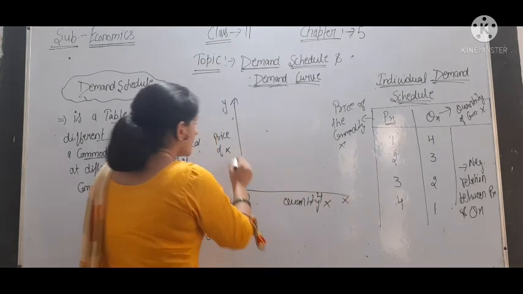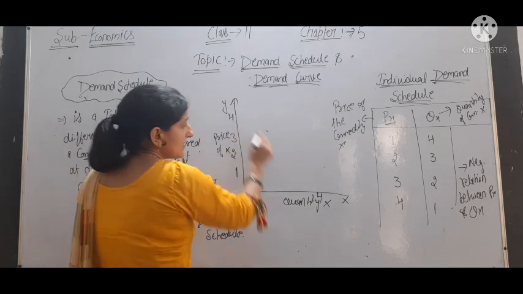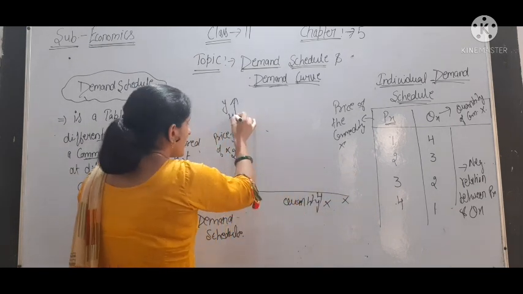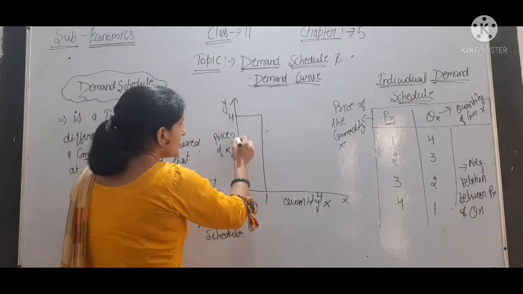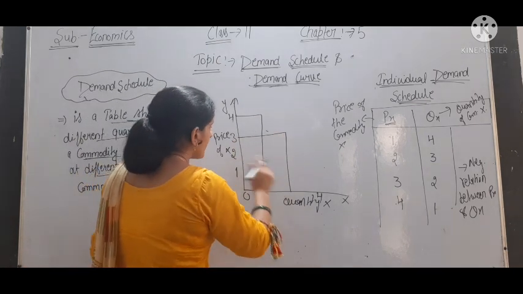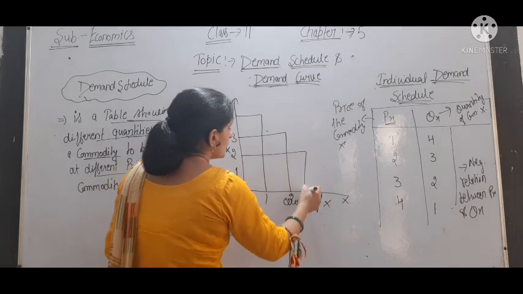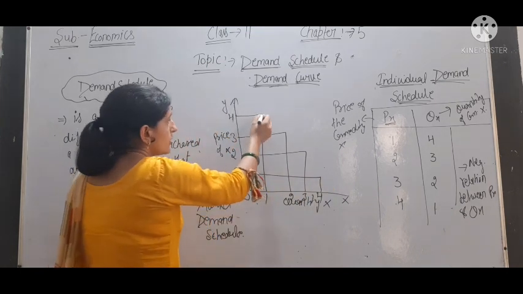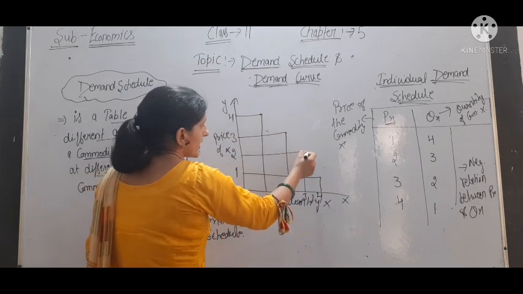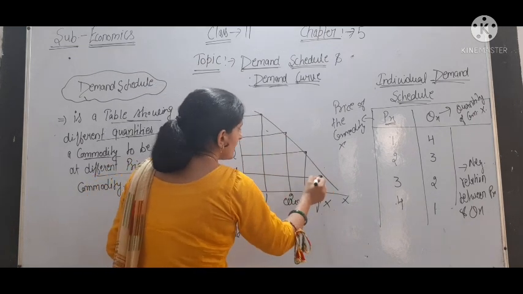When the price is 4, the consumer takes 1 unit of the commodity. When the price is reduced to 3, he purchases 2. At price 2, 3, and at price 1, the consumer takes 4. Joining all these points, we can draw our demand curve.